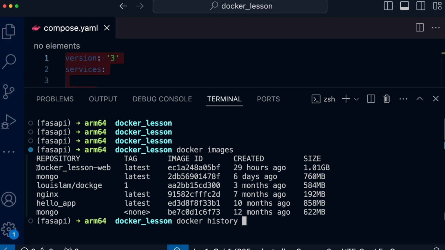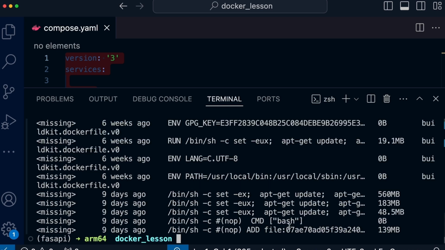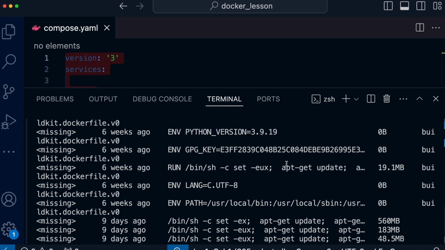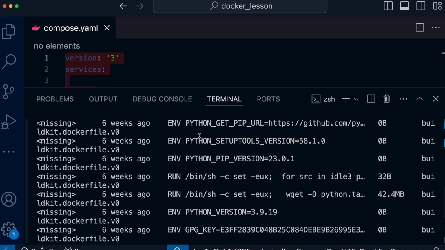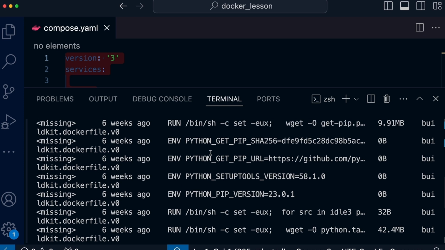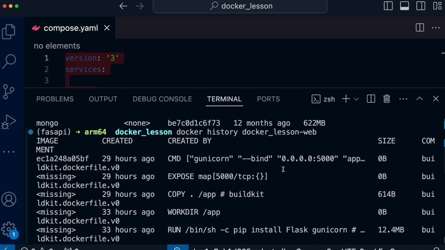To view the layers of a Docker image, you can use the docker history command. We specify the command docker history, followed by the image name. Instead of a name, you can use the ID. This command will display a list of layers that make up the Docker image. In our case, it's the image we created using the Compose file. We can see the size of each layer, the commands executed during its creation, and other information.